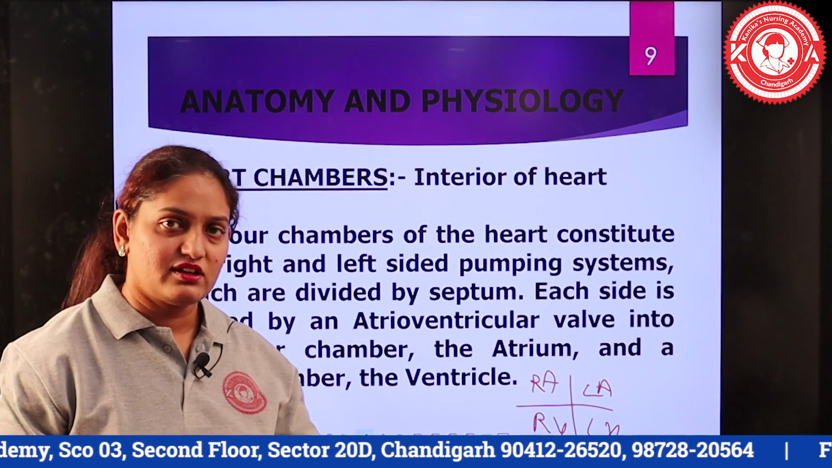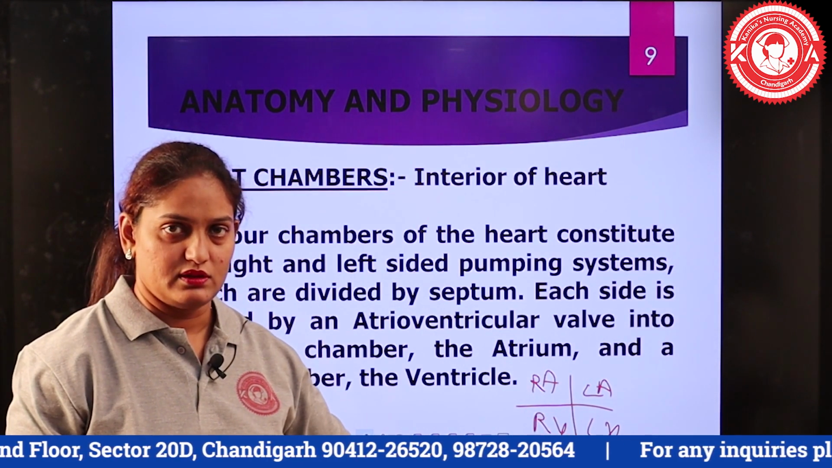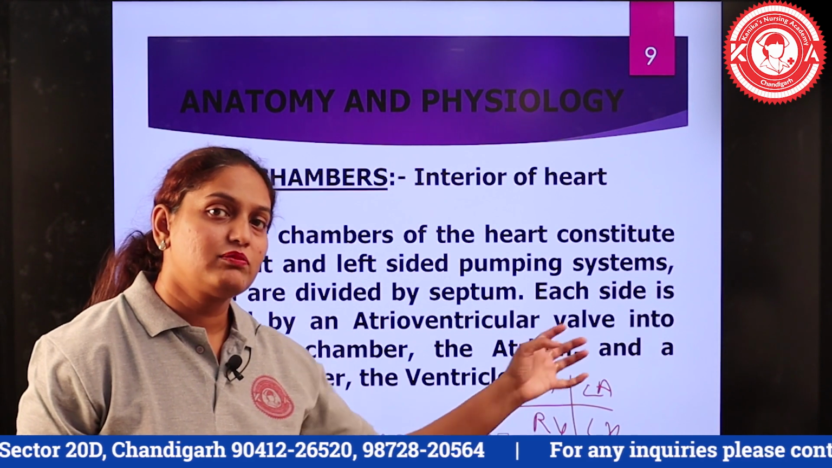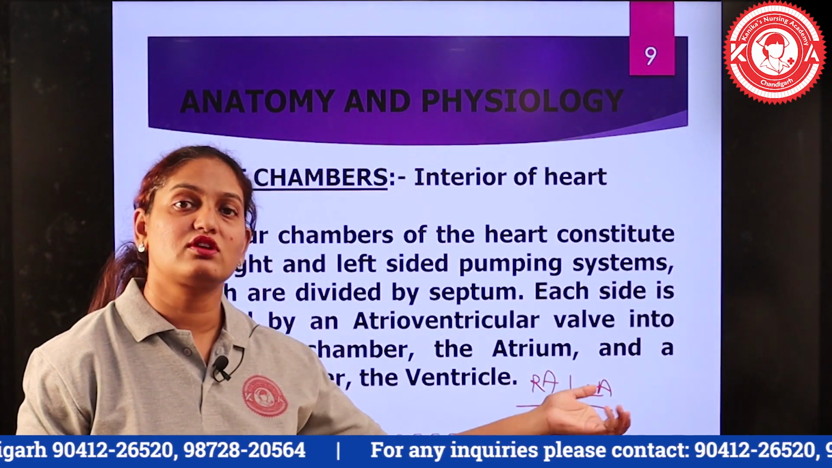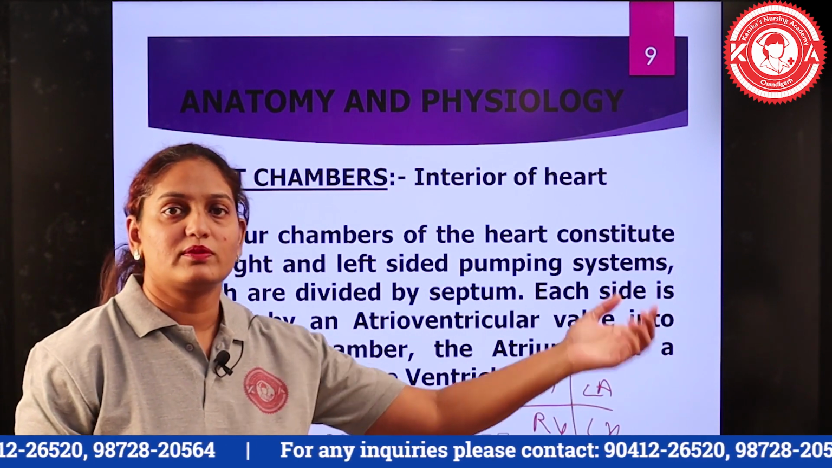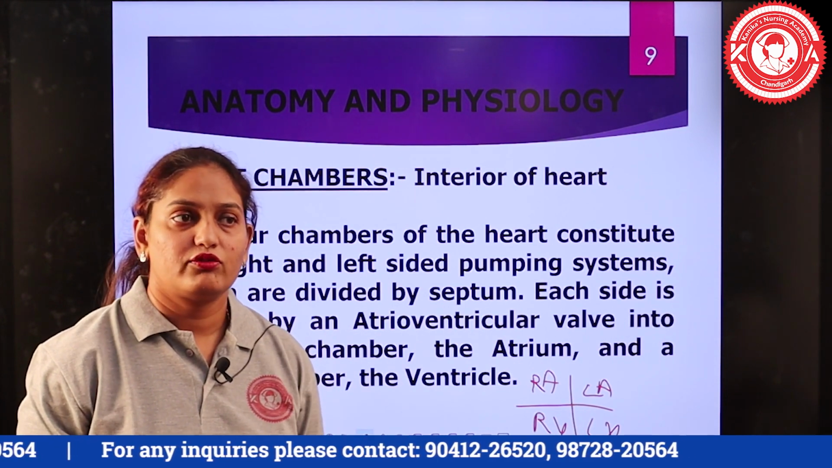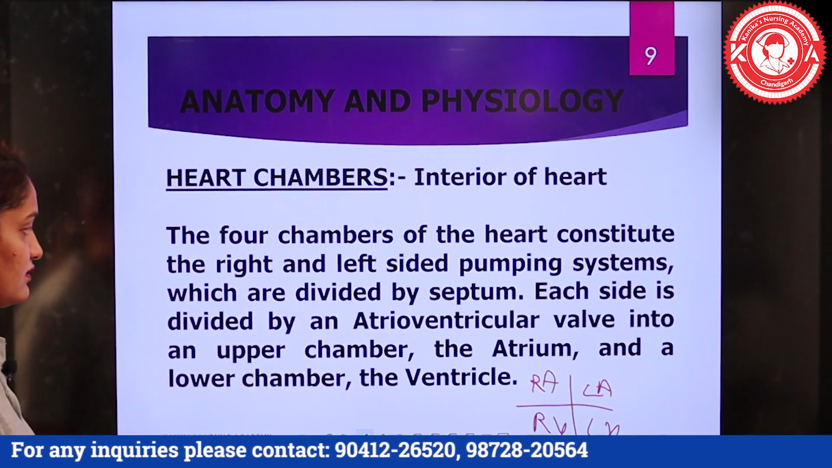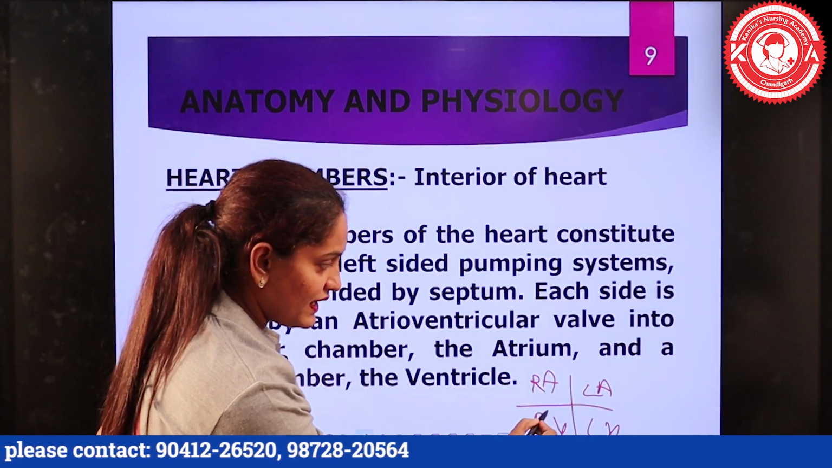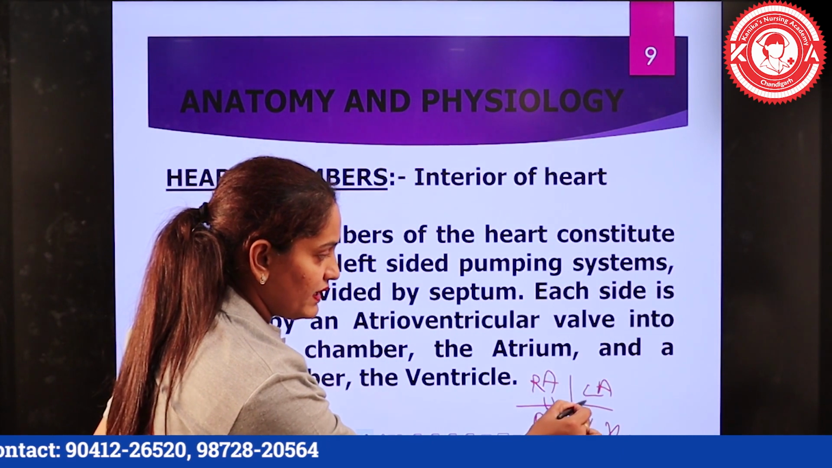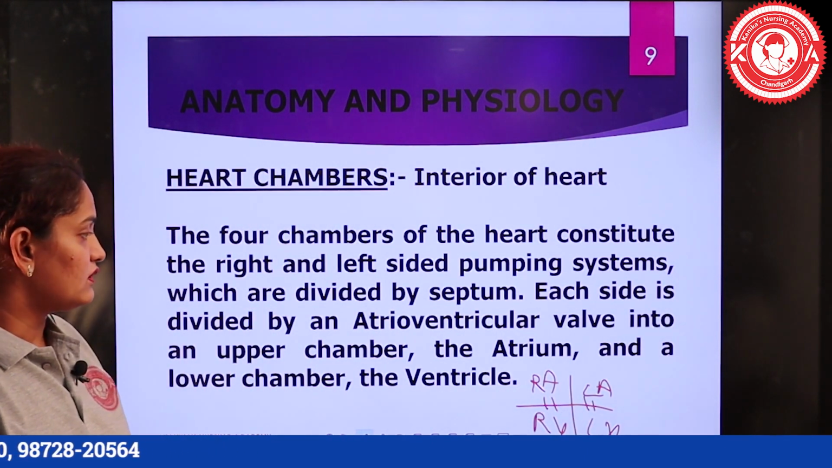If we divide this heart into 2 parts, right and left, the function of the right side of the heart is to receive the deoxygenated blood from the body and pump that blood to the lungs for oxygenation, whereas the function of the left side of the heart is to receive the oxygenated blood from the lungs and distribute that blood through the aorta to all body areas. And the upper and lower chambers are divided by the valves, which are atrioventricular valves.